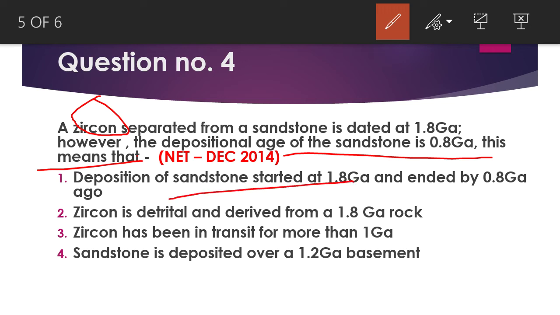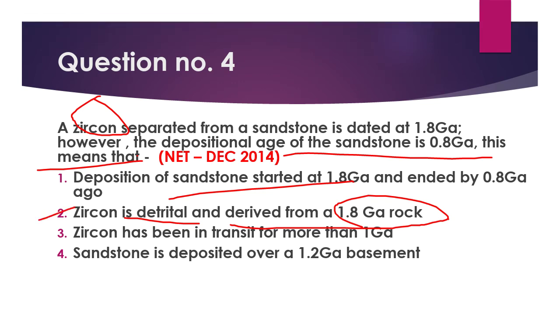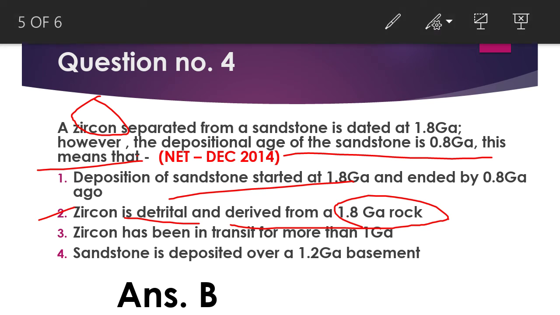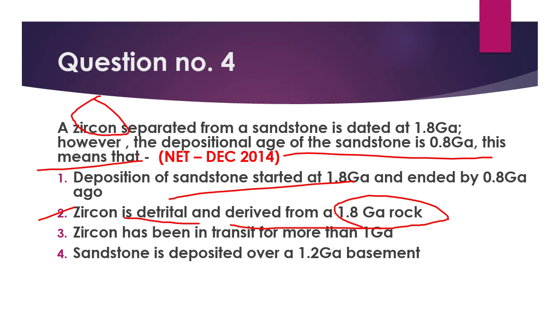Now the second option is, zircon is detrital in the sandstone and derived from a 1.8 Ga rock. Yes, it is derived from a rock which was formed 1.8 Ga years back. So here the third option is your right answer. Second option, sorry, is your right answer. Just make it from B to second.